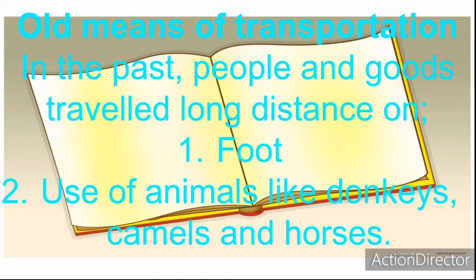Now, the old means of transportation. In the past, people and goods travel long distance on foot and also with the use of animals. So, old means of transportation will have by foot and also the use of animals. Such animals include donkeys, camels, and horses. Before modern means of transportation, animals were the fastest means of transportation. So, in the old times or in the past, the fastest means of transportation was the use of animals.